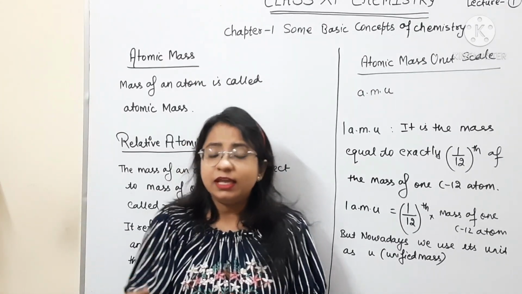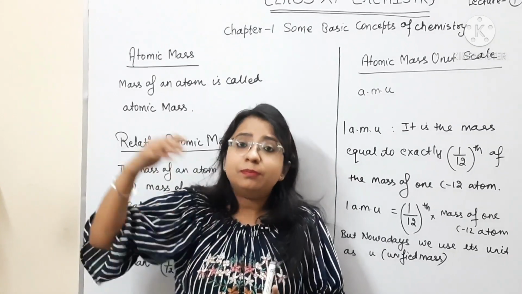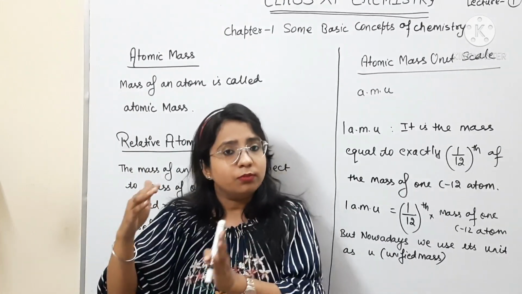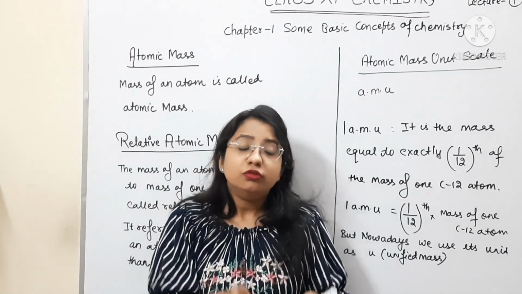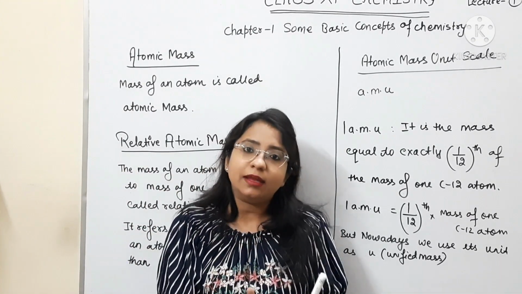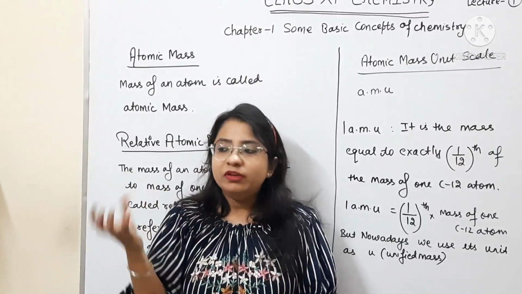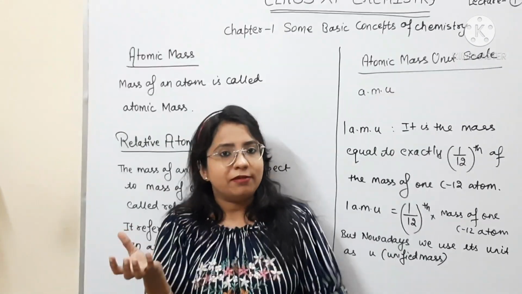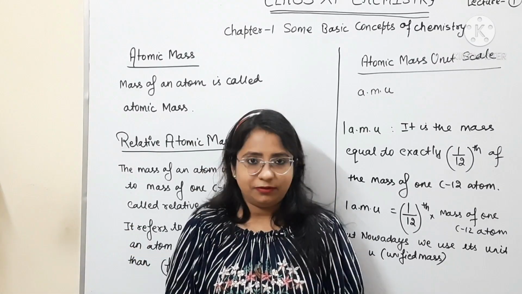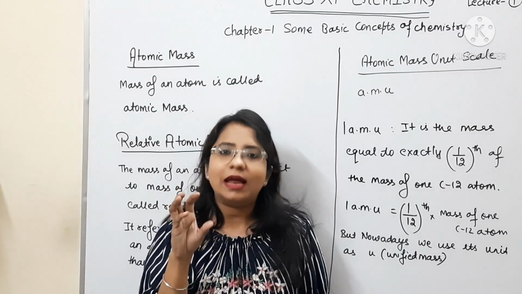For example, when we say that person A is heavier than person B and person C is much heavier than both B as well as A, we are comparing B and C with respect to person A. So we need a reference with respect to which we can check which atom is heavier or which atom is lighter. For that reference, scientists took hydrogen as a standard.